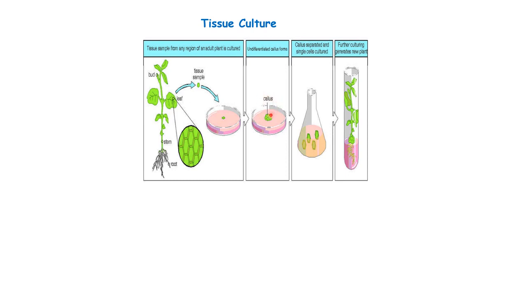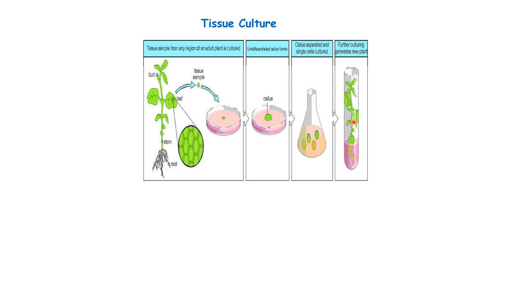Now part of the callus is removed, separated, and the single cell is cultured. Then after some days you will get a small plantlet from each callus, right? Now you can see the plantlet here.